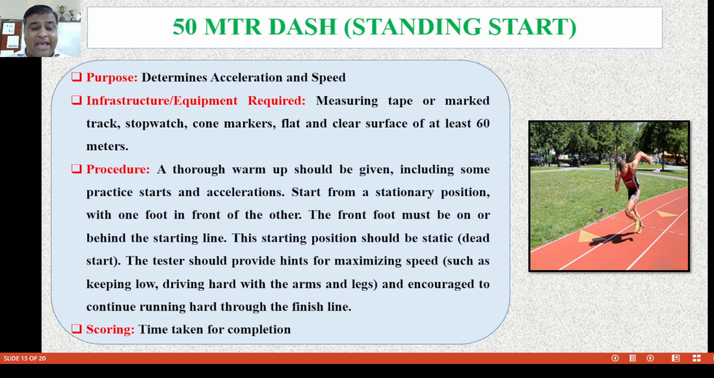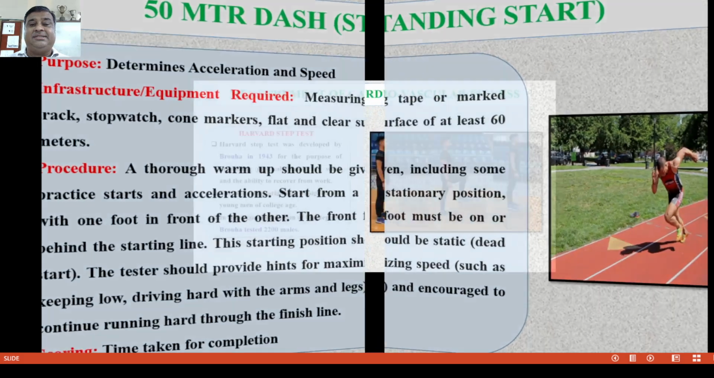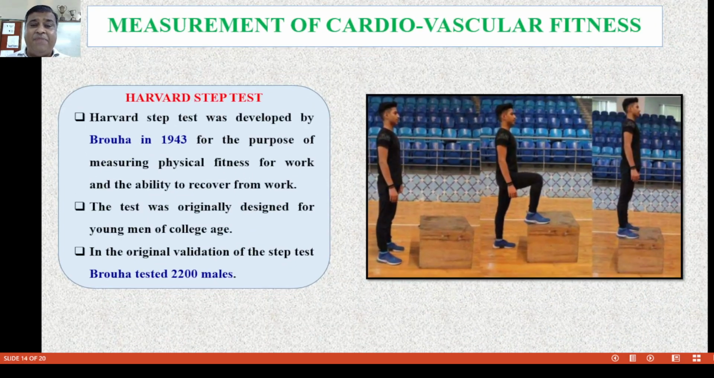What is the scoring? Time should be taken for completion in tenths of a second. Now, how can we measure? The next topic is the measurement of cardiovascular fitness test. Under this, the Harvard step test.